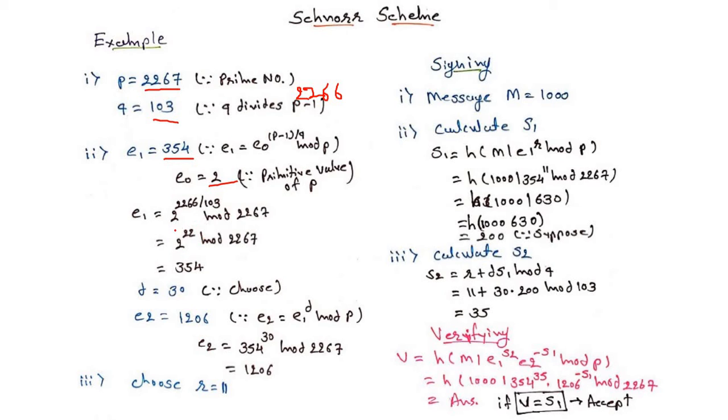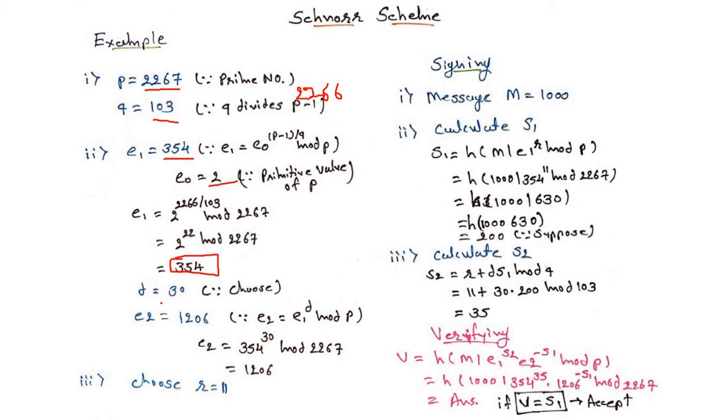So 2 raised to the power of 22 modulo 2267. Finally we get the value of E1 equal to 354. So that is the calculation for how we get E1 equal to 354.